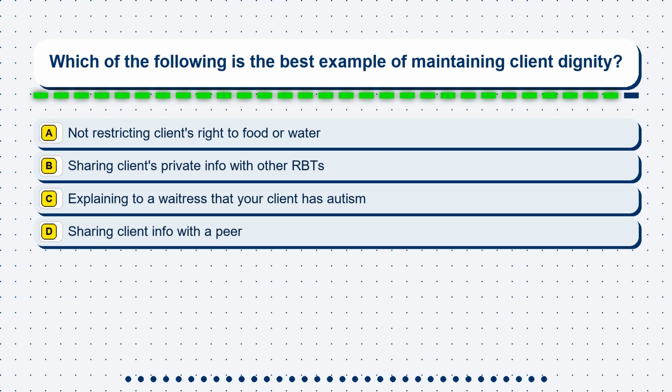Question 7. Which of the following is the best example of maintaining client dignity? Option A: not restricting clients' right to food or water. Option B: sharing clients' private info with other RBTs. Option C: explaining to a waitress that your client has autism. Option D: sharing client info with a peer.